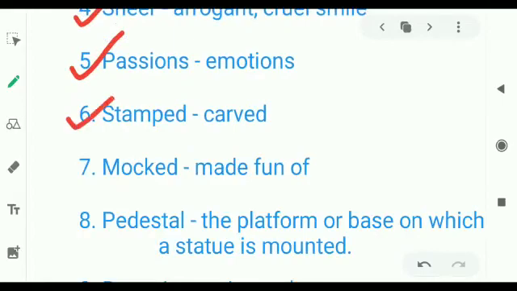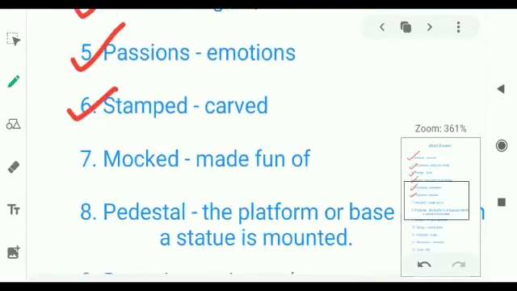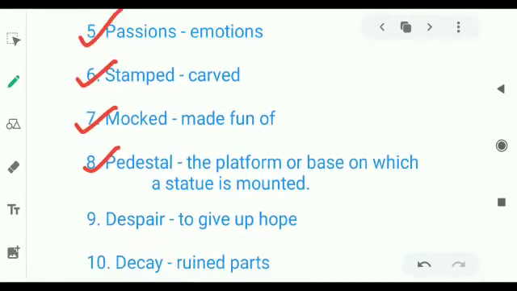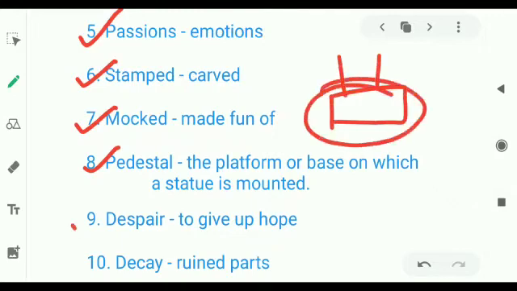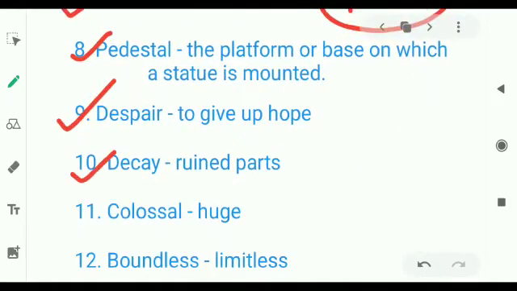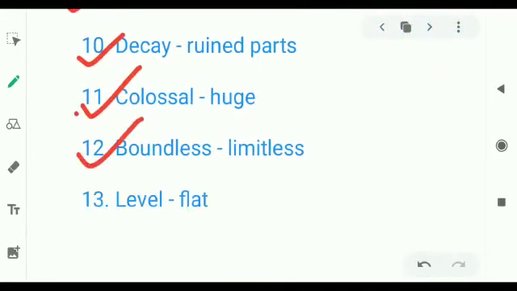The next word is stamped, that is carved. The seventh word is mocked, made fun of. Eighth is pedestal, the platform or base on which a statue is mounted. You could see this way, and upon that two legs were there. So this is known as a pedestal. Ninth is despair, to give up hope. 10th is decay, ruined part. 11th is colossal, huge. 12th is boundless, that is limitless. And 13th is level, that is flat.